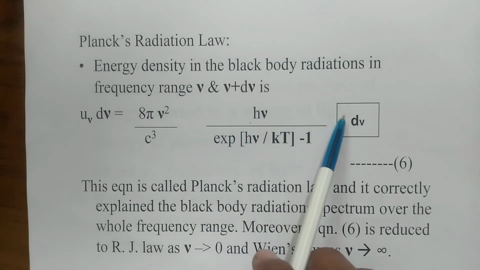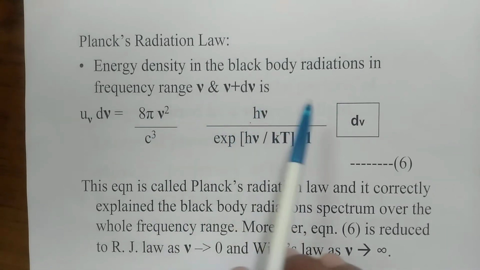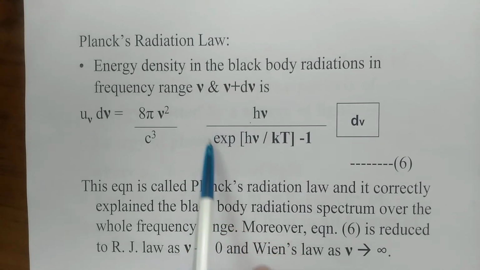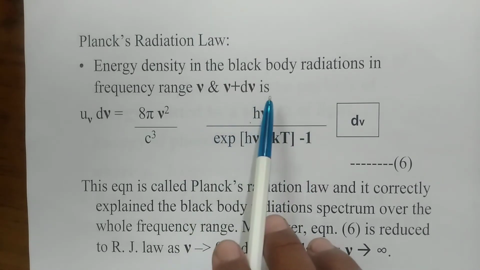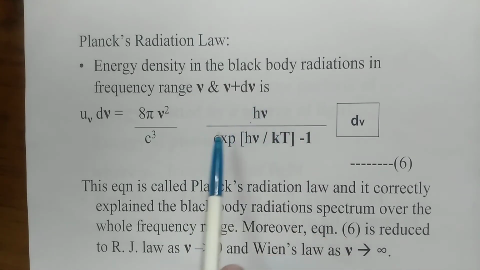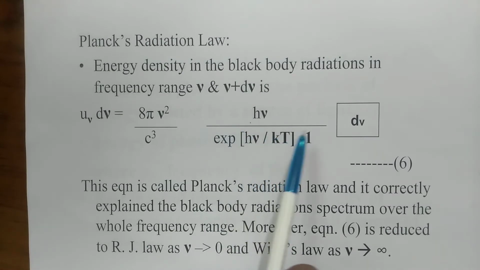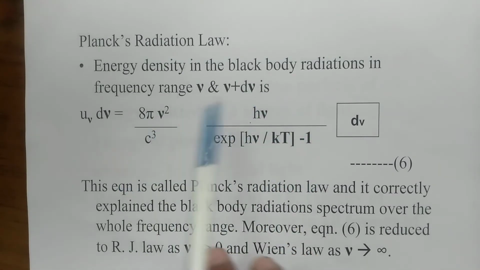This is the number of oscillators, and it is multiplied by the average energy of the oscillator, that is h nu over exponential h nu over kT minus 1. This equation is called Planck's radiation law, and it correctly explained the black body radiation spectrum successfully over